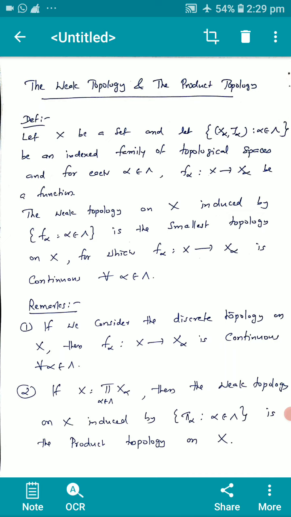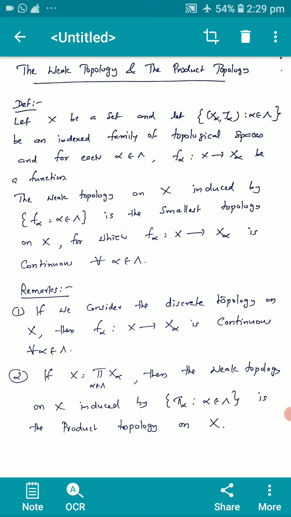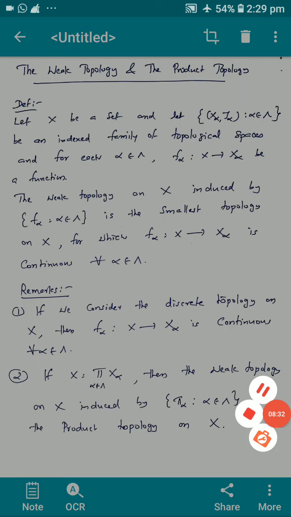The idea is that the weak topology on X induced by f_alpha is the smallest topology on X for which f_alpha is continuous. That's the definition. Remarks are given. First remark, if we consider the discrete topology on X, then f_alpha from X to X_alpha is continuous for all alpha in the index set. And second remark, if X equals the product of X_alpha, the weak topology on X induced by the projections pi_alpha is the product topology on X. And that's all about this part.